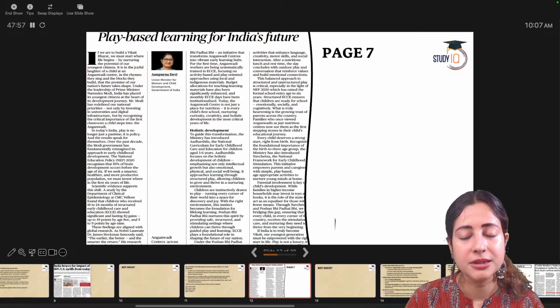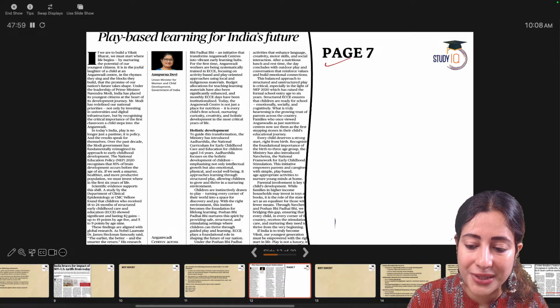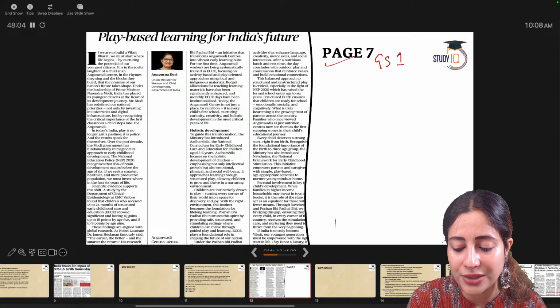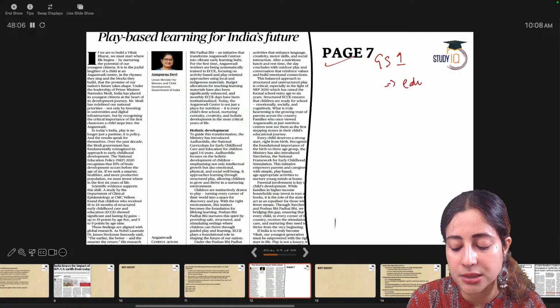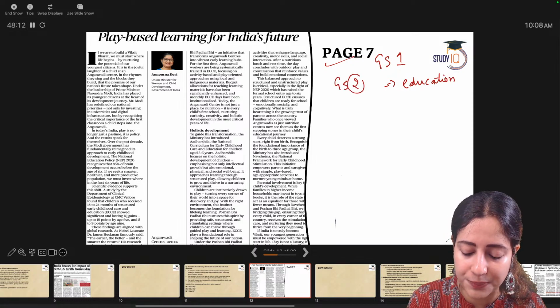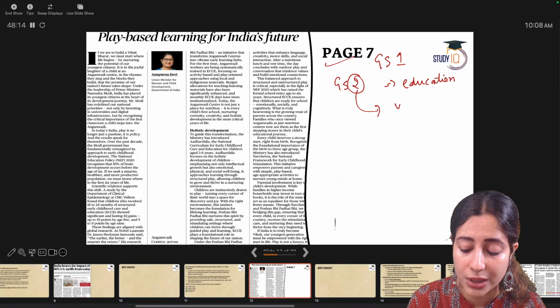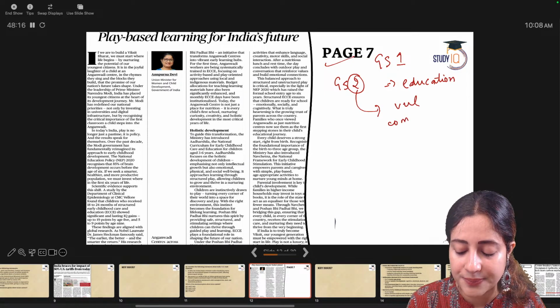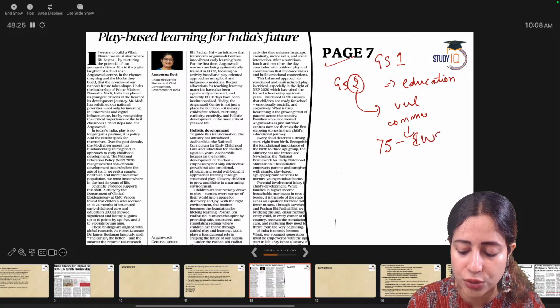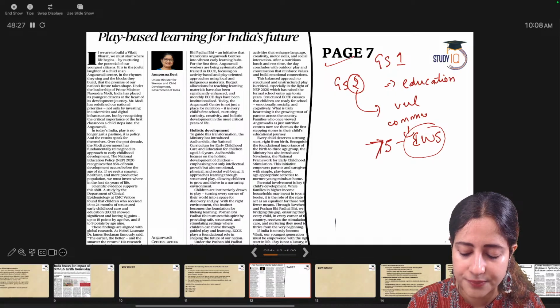That's a valid point. Now, the next article is page number 7, and this article is GS paper 1, General Studies paper 1, because this is a social issue of education in India. It is also a little bit touching upon GS paper 2 because we are talking about vulnerable communities, and among vulnerable communities come children under the age of 5, those who are coming from the EWS, economically weaker segments.